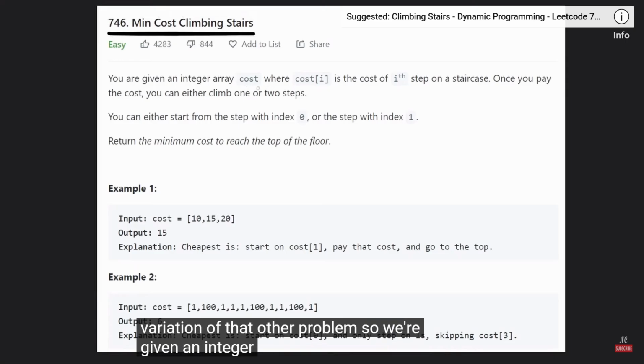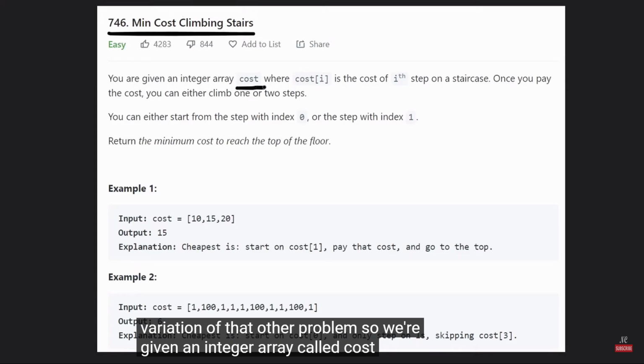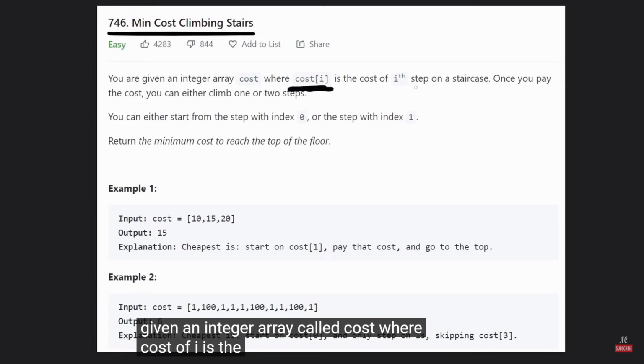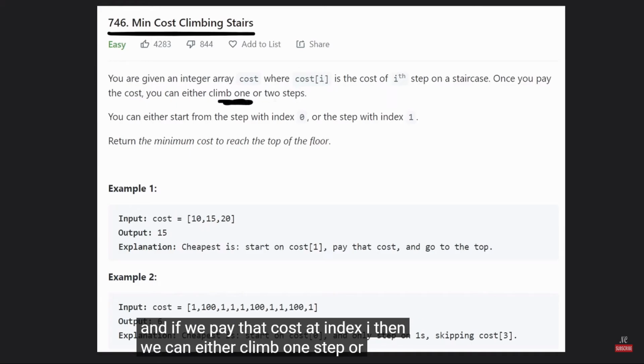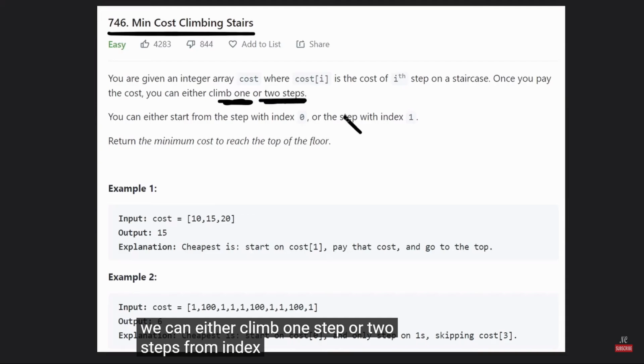So we're given an integer array called cost, where cost of i is the cost of the ith step on the staircase. And if we pay that cost at index i, then we can either climb one step or two steps from index i.